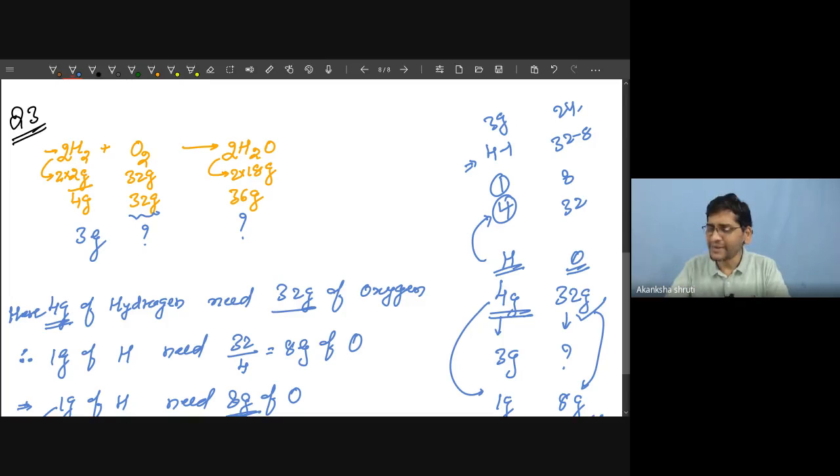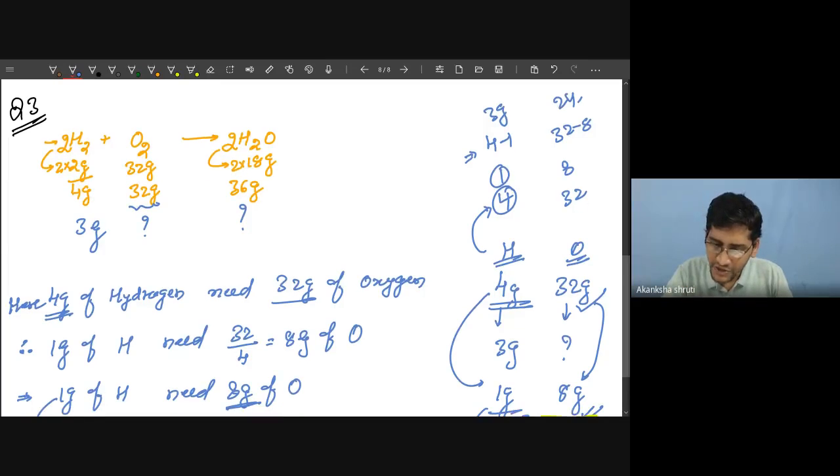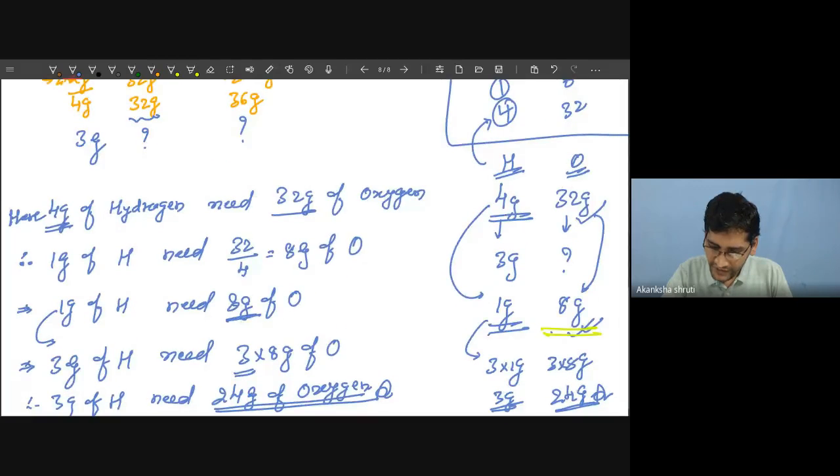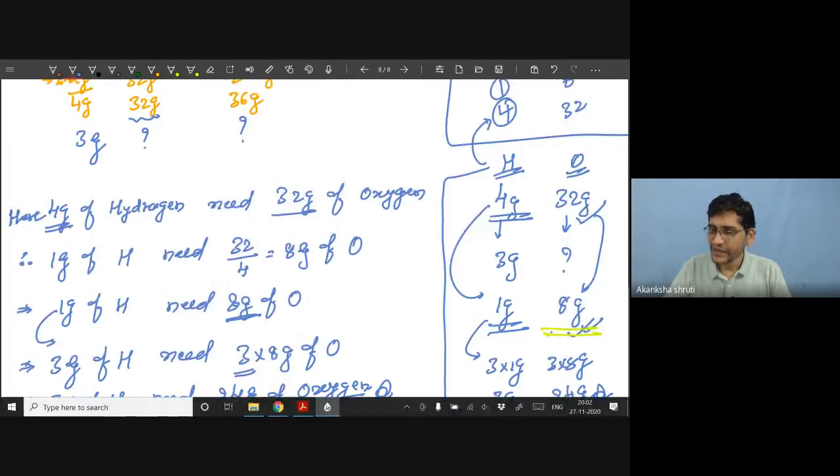Whatever mathematics you are using, it doesn't depend on that. But the concept is which one needs how much. The best habit is just applying multiplication. Take 1 gram of hydrogen reacting with how much gram of oxygen. So this was the answer.